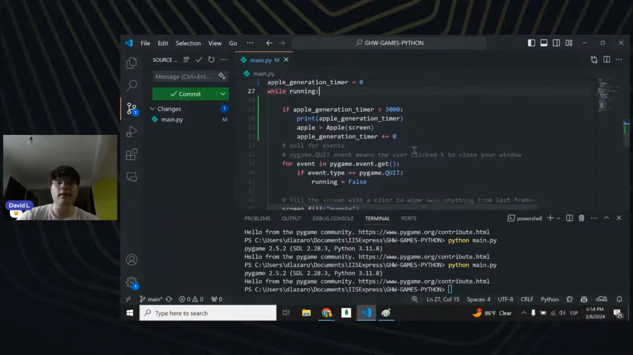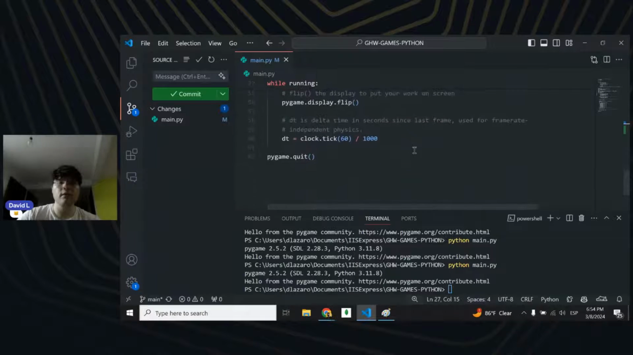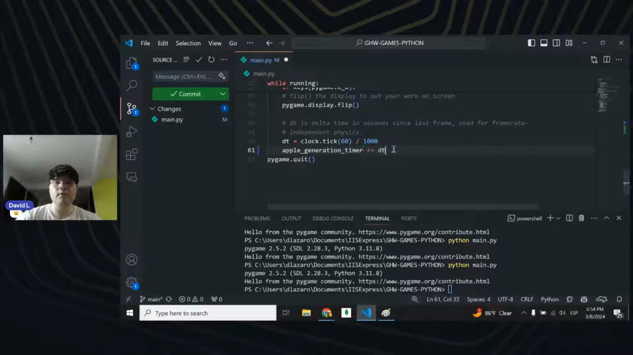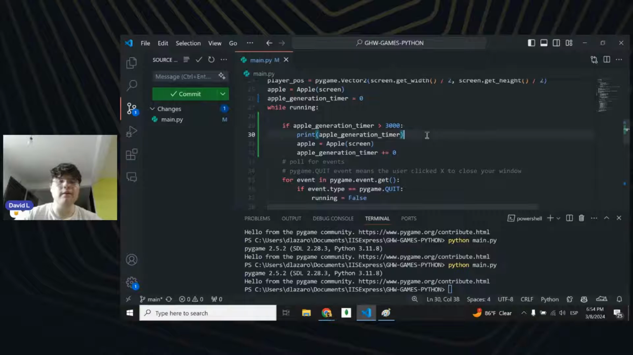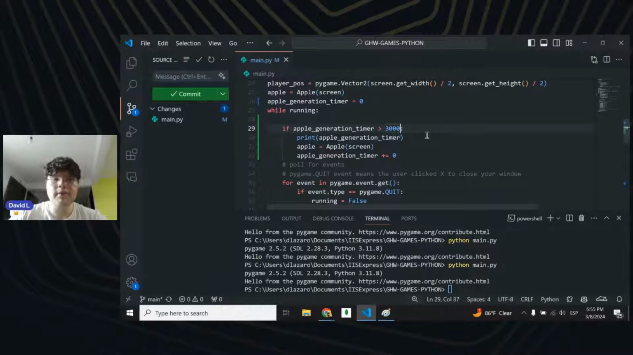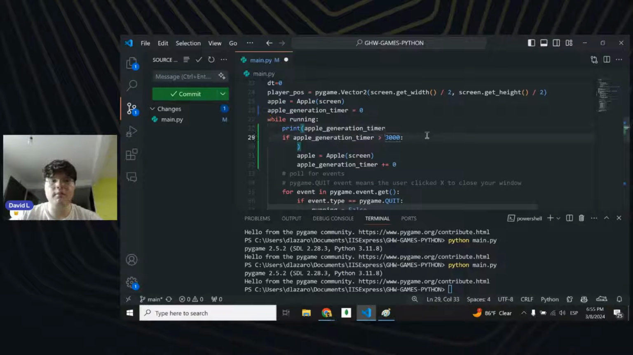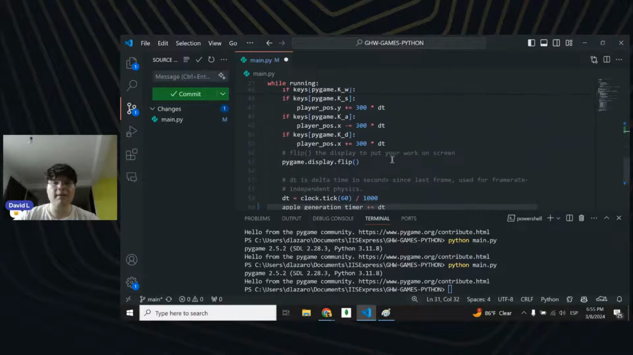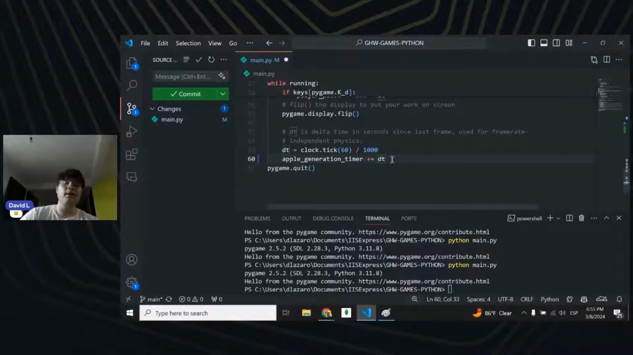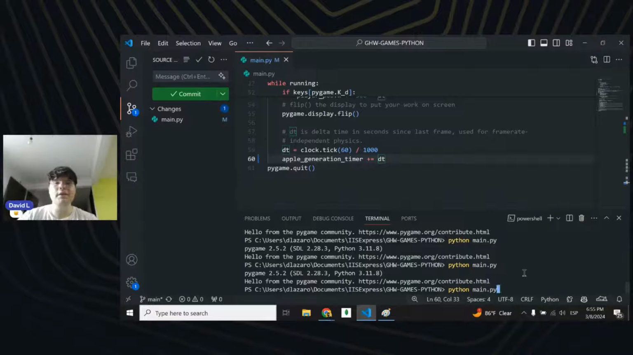Oh yeah, we're not even increasing this, right? Yeah, you're right. Apple generation plus equal dt. Okay, if apple generation timer is greater than 3000, then we're going to print this, but we should not be doing that. We should be doing it right here. We should just be getting a new apple and setting this as 0. And each time the clock runs, we should be adding dt, right?